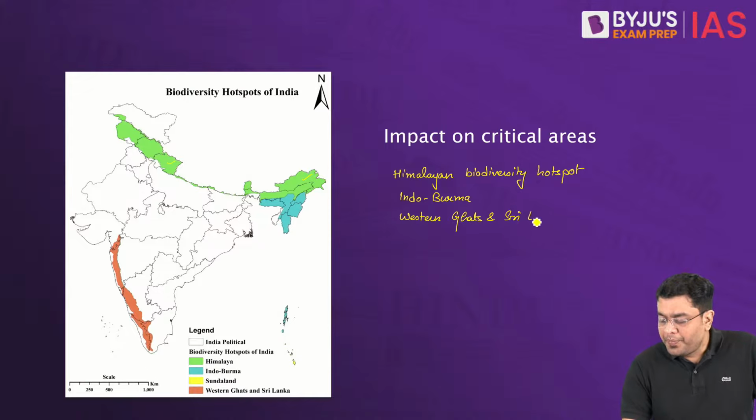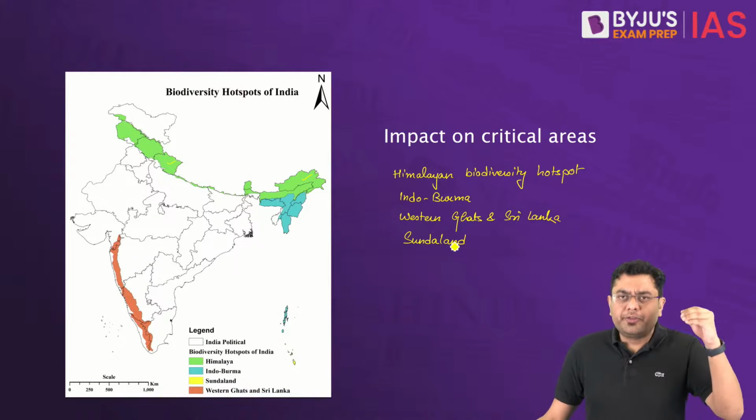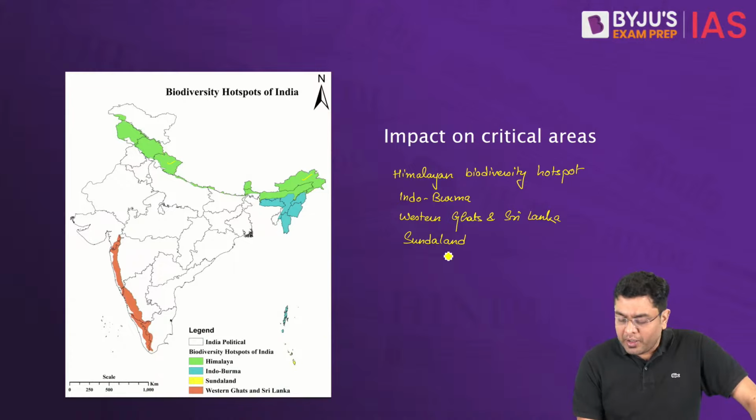And also you have the Sundaland. Sundaland is one of those hotspots which actually lies in the region of Java, Sumatra, and in India it exists only in the region of Great Nicobar Islands, or in India it exists in the region of Nicobar group of islands.